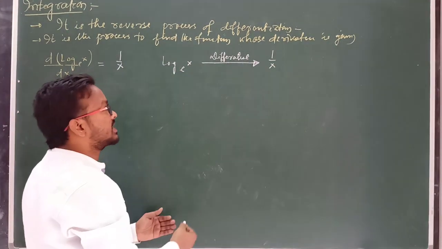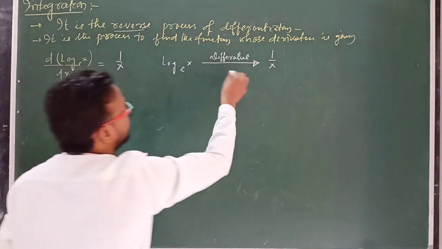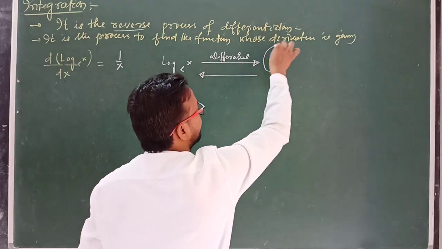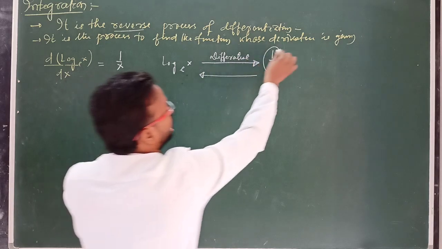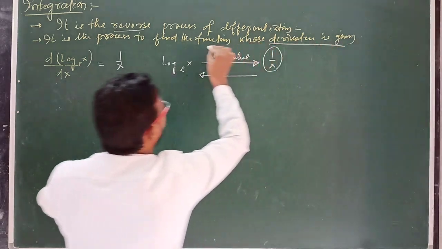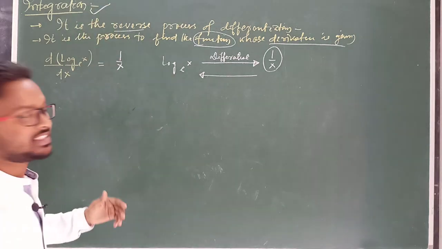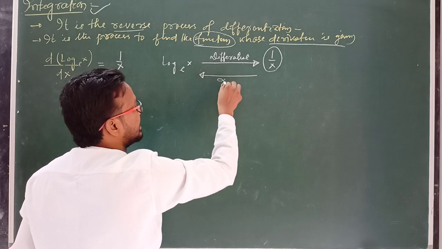Clear? But in integration process, it is the reverse process. If we know the derivative, then we can find its function. Whose derivative is given, we can find its function by using integration method. Means if we know 1 by x, then we can write here, this is known as integration.